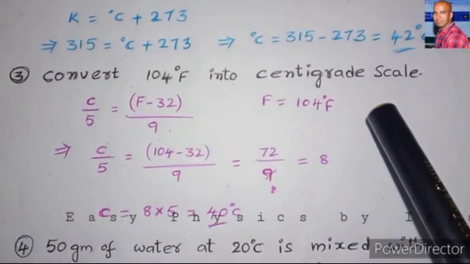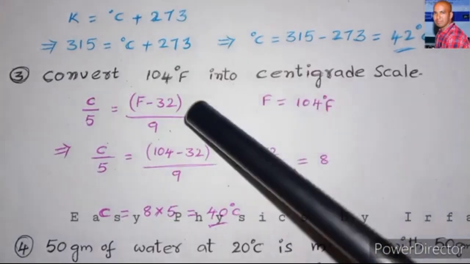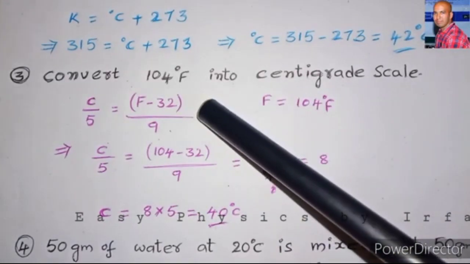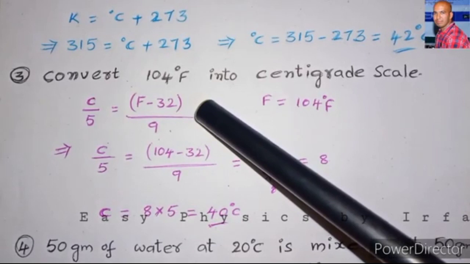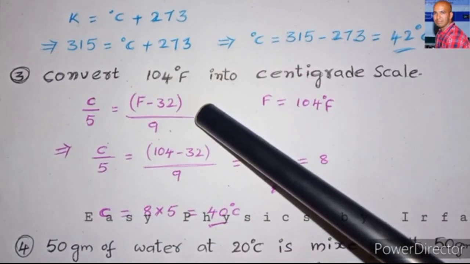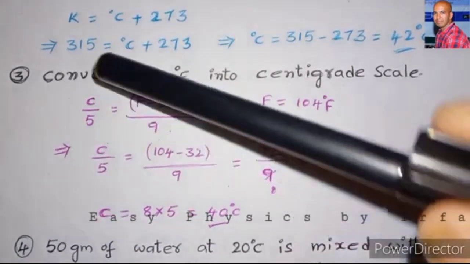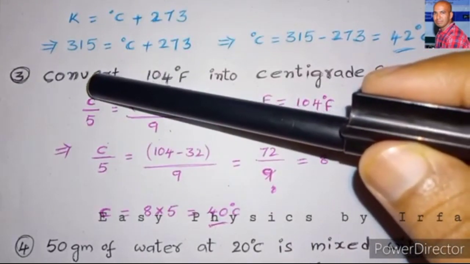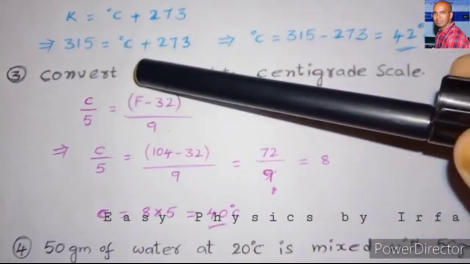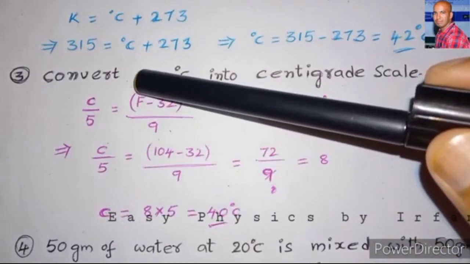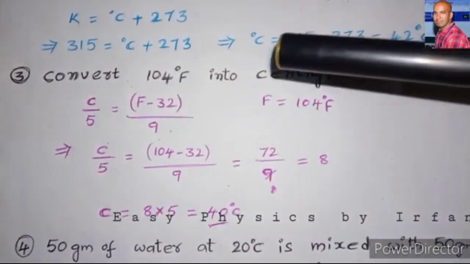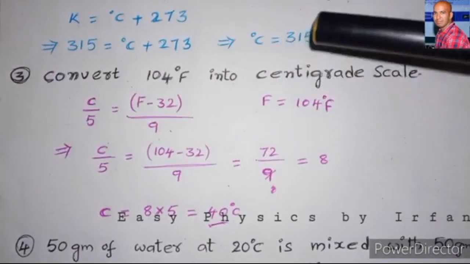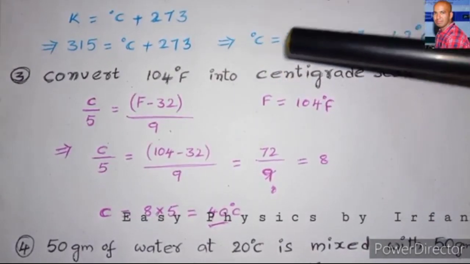The relation between the centigrade scale and the Fahrenheit scale is C by 5 equals F minus 32 by 9. Instead of C, we substitute the value of the temperature in the centigrade scale. Instead of F, we substitute the value of the temperature in the Fahrenheit scale.